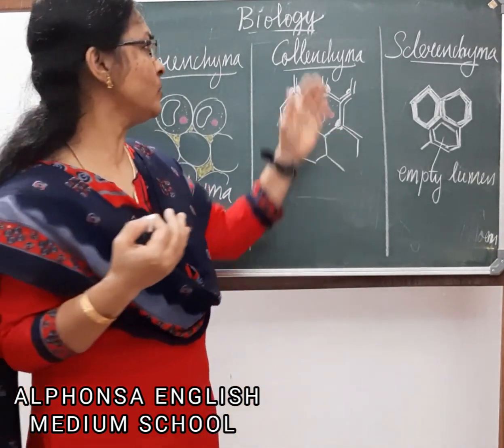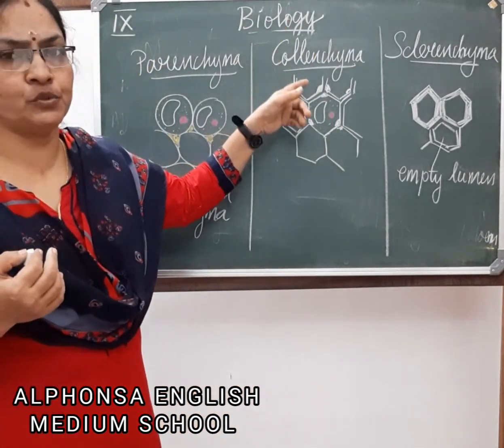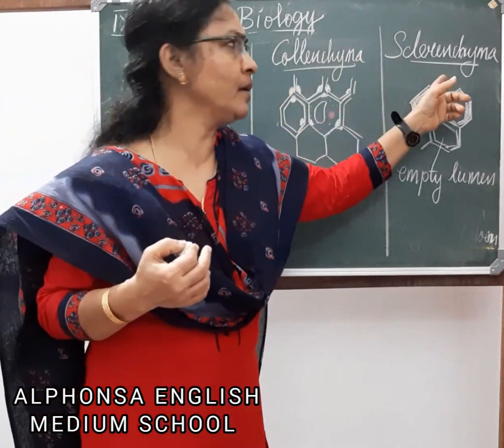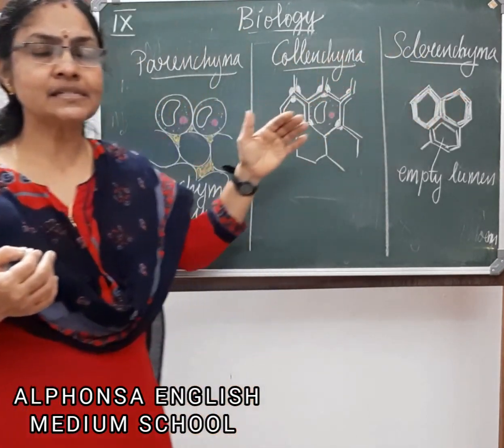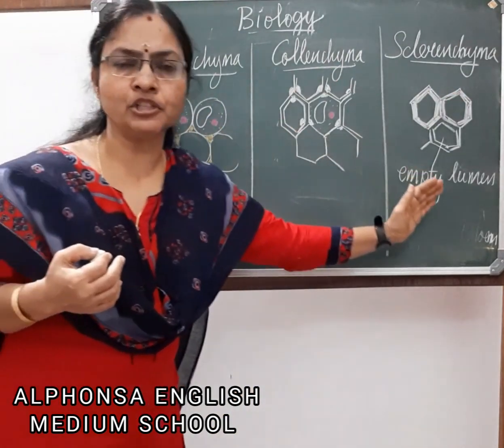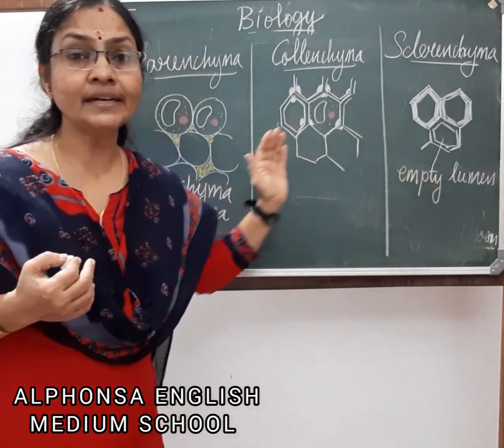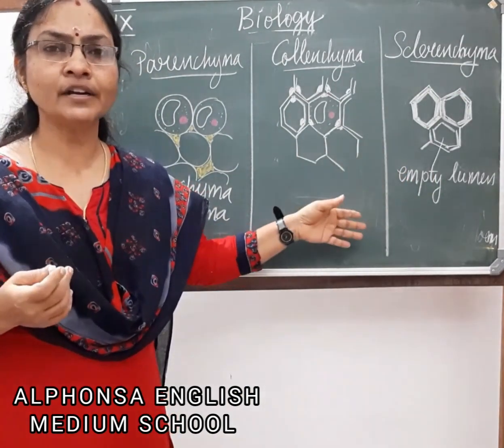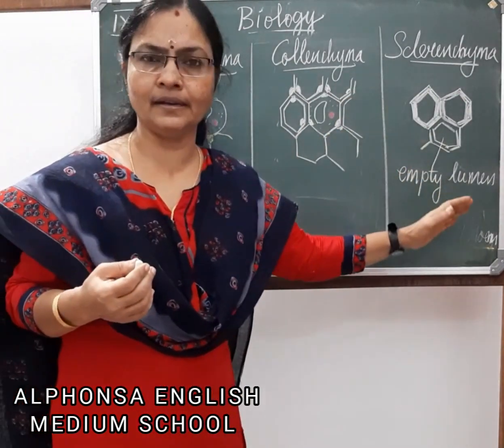Then we discussed the simple permanent tissues, that is parenchyma, collenchyma and sclerenchyma. By comparing the three tissues, we discussed all the differences between them.